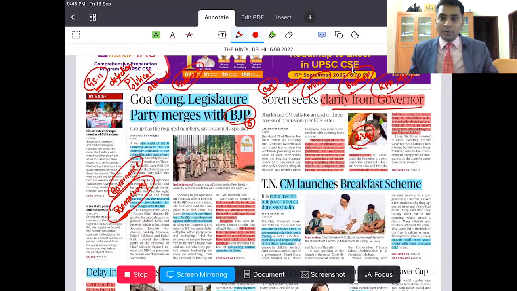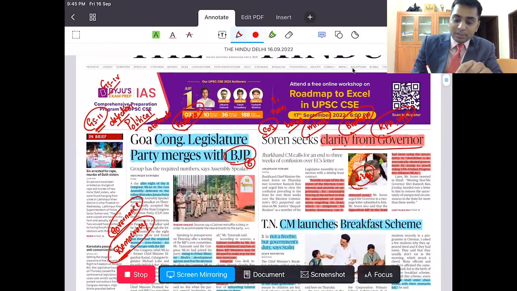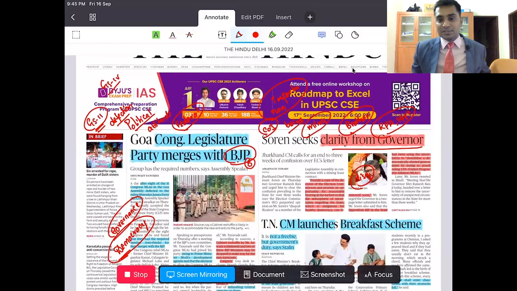Right? Now, where can you use this? You can use this in the context of disqualification of members of the legislature, the MLAs, and you can use the same thing in one more area, that is non-partisanship and impartiality. In ethics, you use this as a point of impartiality and non-partisanship.